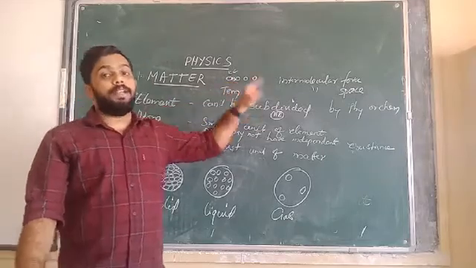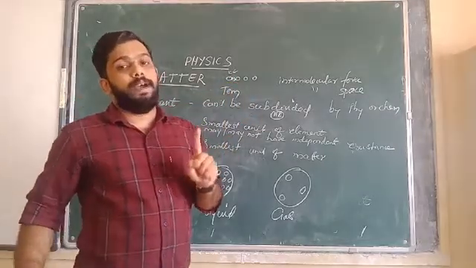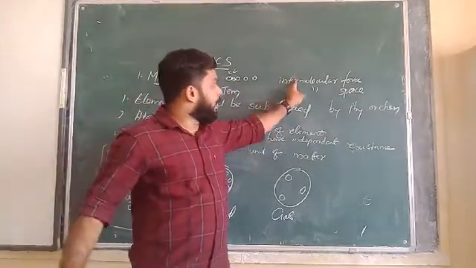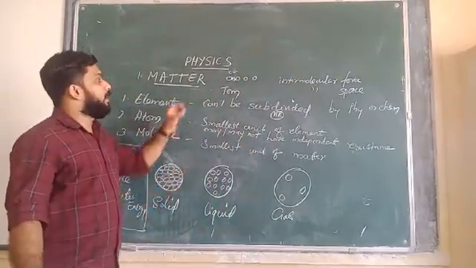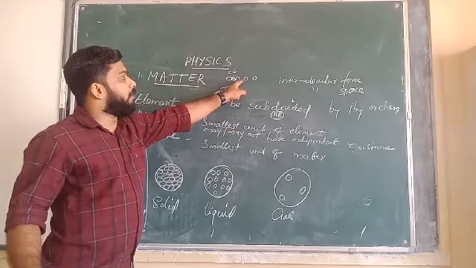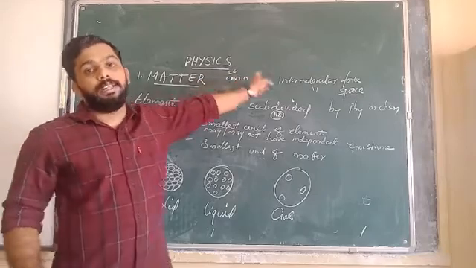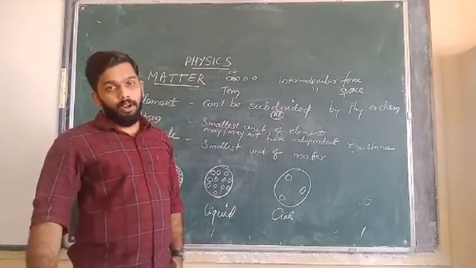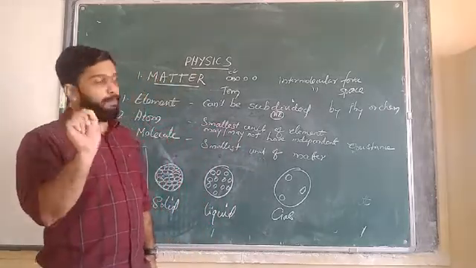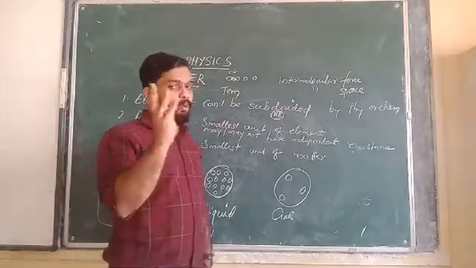The force of attraction between the particles of matter is called intermolecular force. Third point. And the fourth and final point is that there will be a space in between the particles of matter, and the space which is in between the particles of matter is called intermolecular space. These are the 4 points.